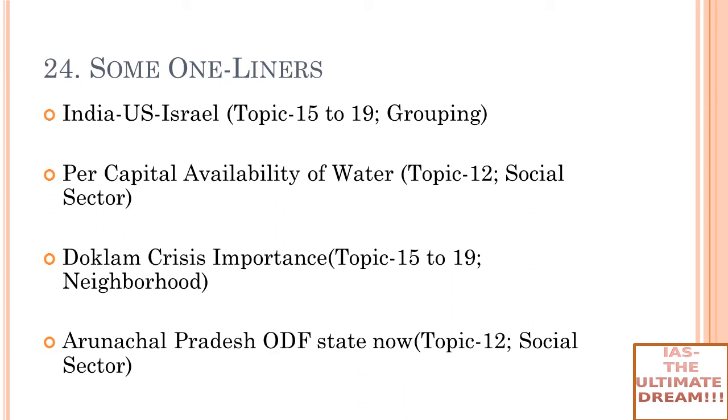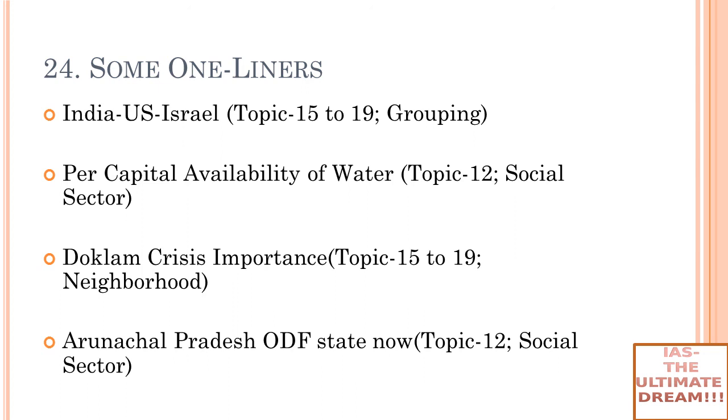Okay, now let's talk about the other topic, that is per capita availability of water. Now this is a data topic. Just remember it will help you in writing any issue related to the social sector. Per capita availability of water in India dropped from 6,042 cubic meters in 1947 to about 1,545 cubic meters in 2011. Even if you don't remember the data, just remember that it has reduced to about a quarter of what it was in 1947, which is a worrying sign, right?